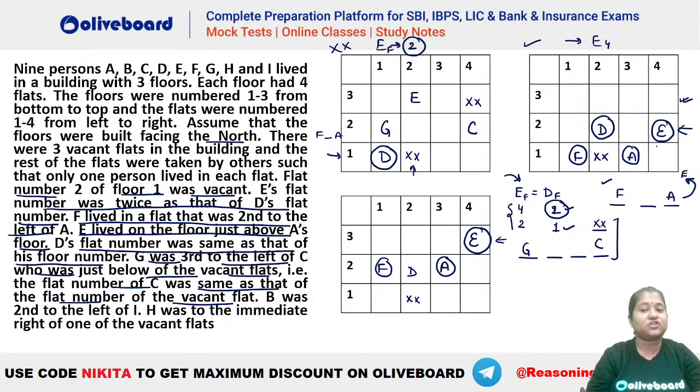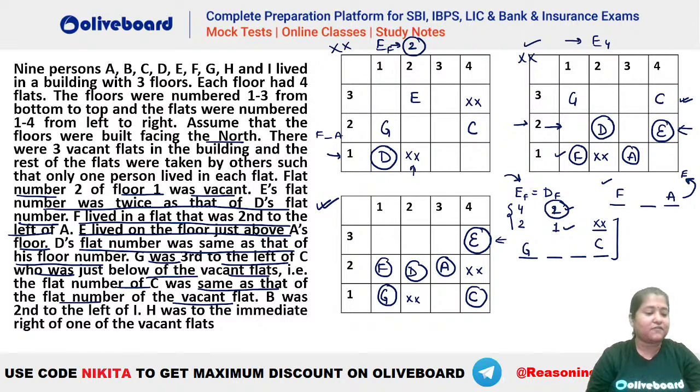Again, let's try to place your G third to the left of C. In the second case also, that is this one, you cannot place your G third to the left of C, because here F is already there. If you place your G third to the left of C, not possible because E is already here. If you place your G and C like this, C has to be immediately below a vacant one, which is not possible. Hence, this is the vacant. This is the one that you will be getting here. Okay. Now your G is third to the left of C will be like this. C is immediately below a vacant flat will be like this. Okay. So we are getting this kind of a possibility here.